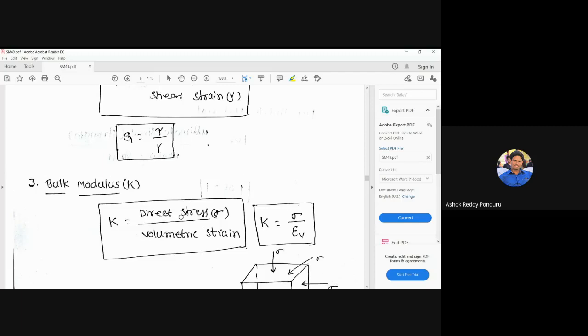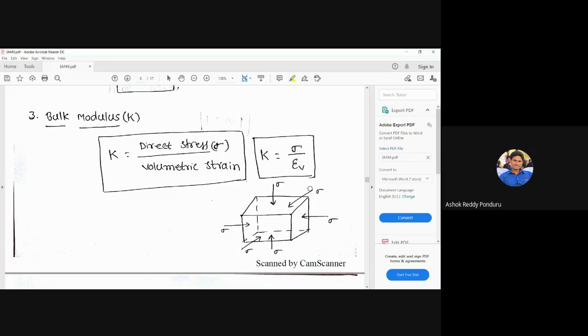But we may get one doubt here. Sir, what is meant by the direct stress? We already discussed volumetric strain, change in volume divided by original volume. What is meant by the direct stress here? Yes, we can look at this figure. Now this member is subjected to direct stress. Now I am going to give the definition of direct stress. If the member is subjected to three mutually perpendicular like normal stresses with equal magnitude, then that member is subjected to direct stresses.